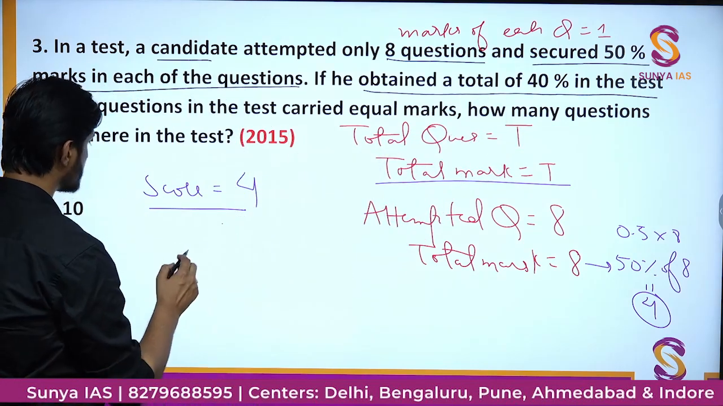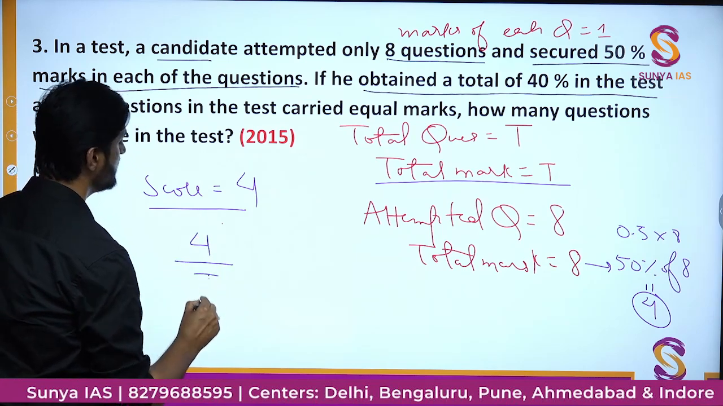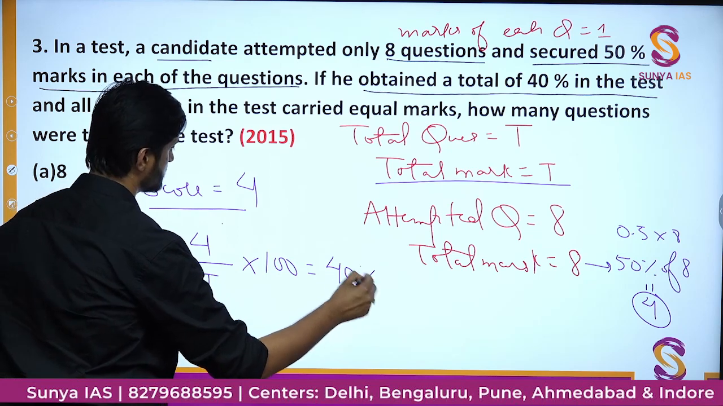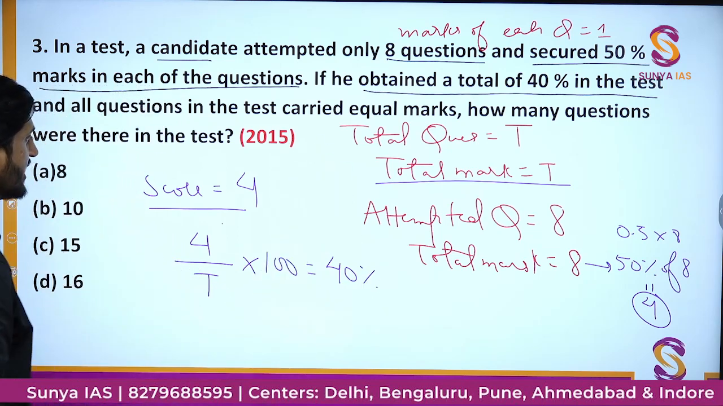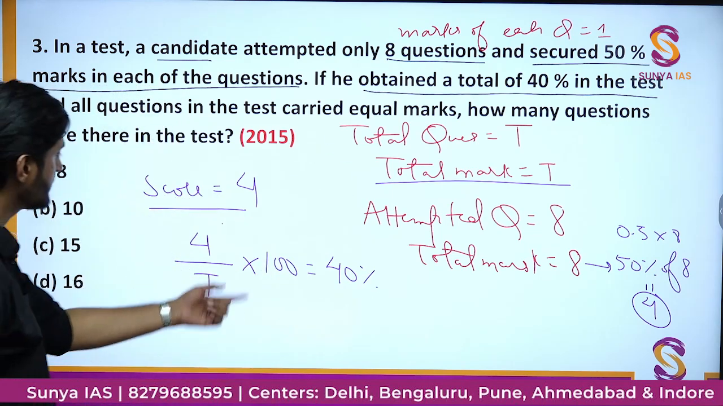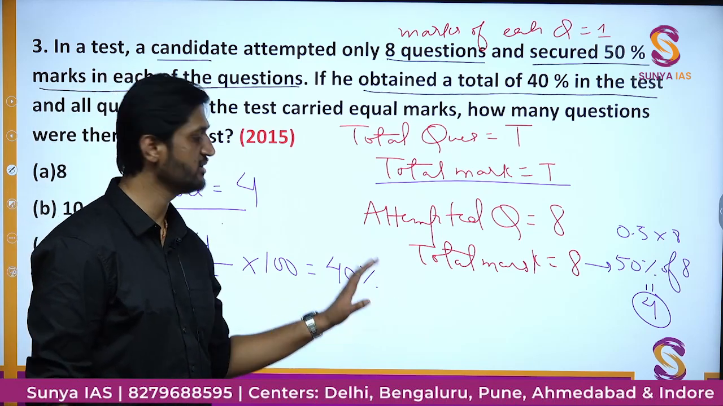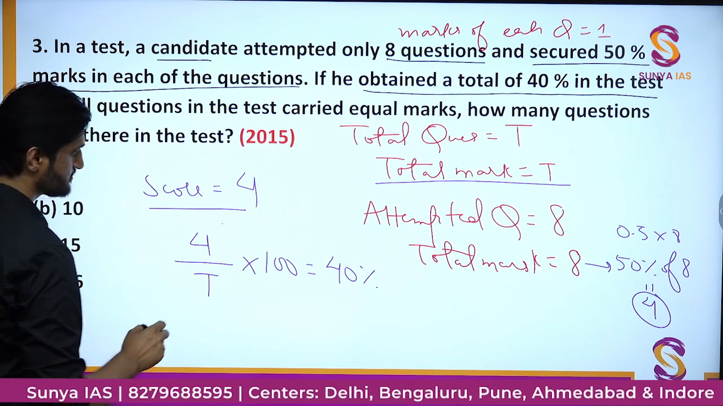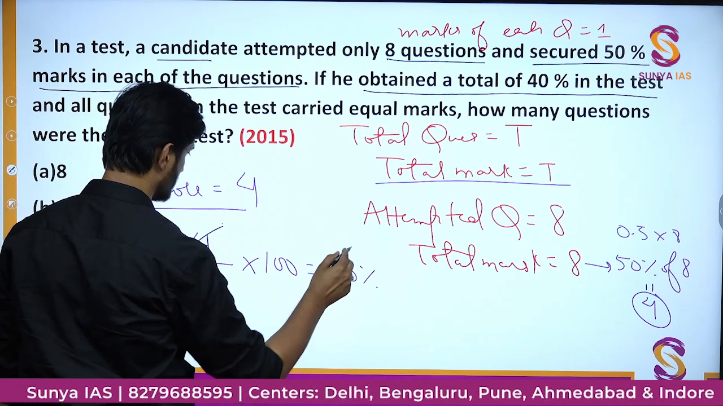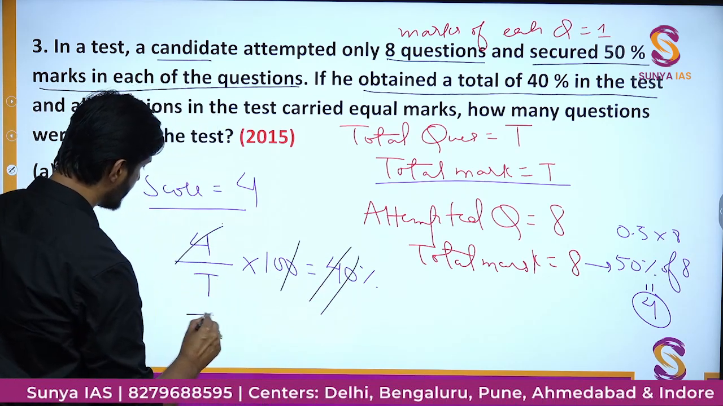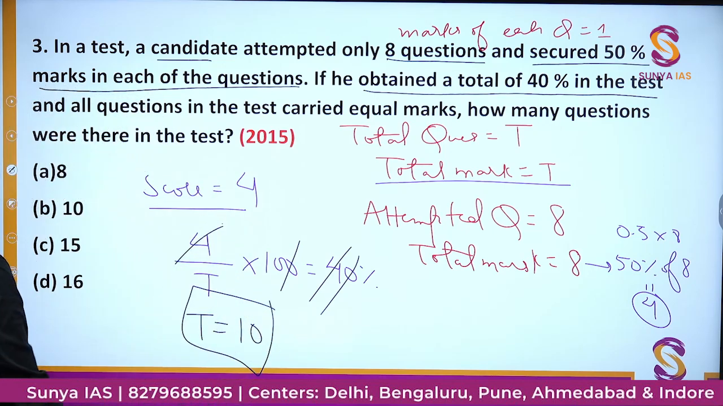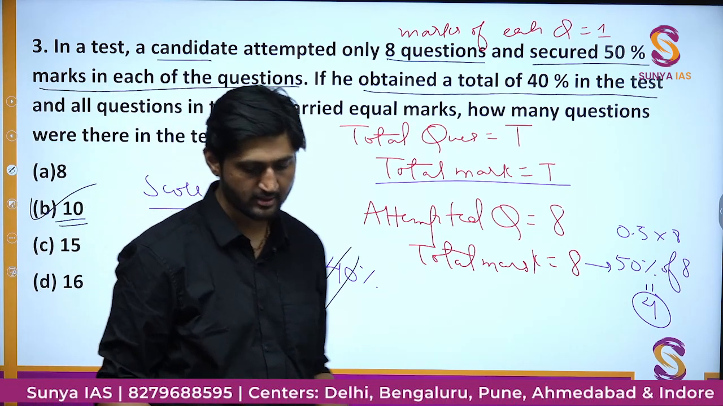So one should say 4 out of T into 100 is nothing but 40%. Basically, it is being said that her score divided by the total score is actually 40%. On doing a simple calculation, we'll actually get the value of T.